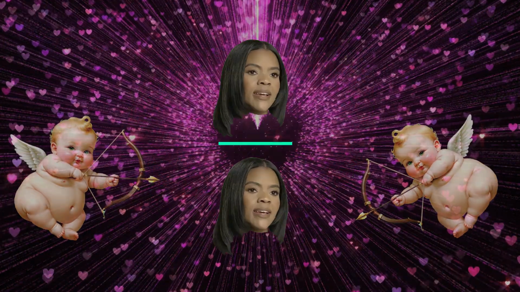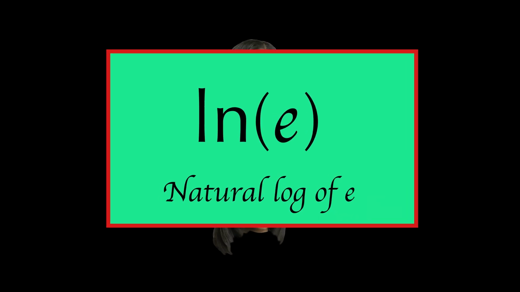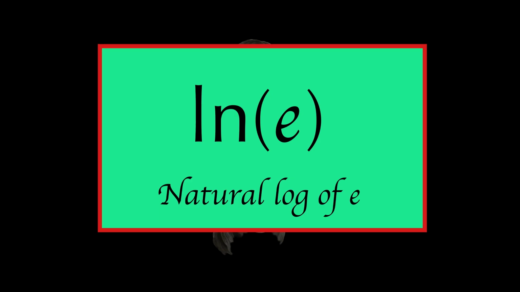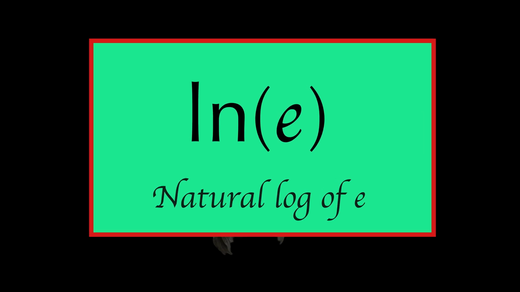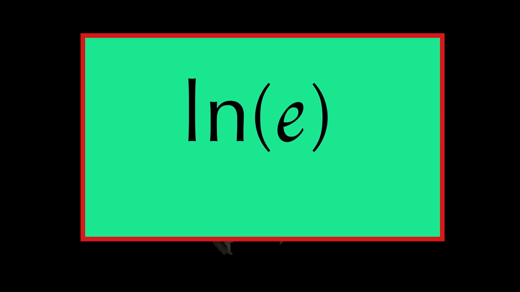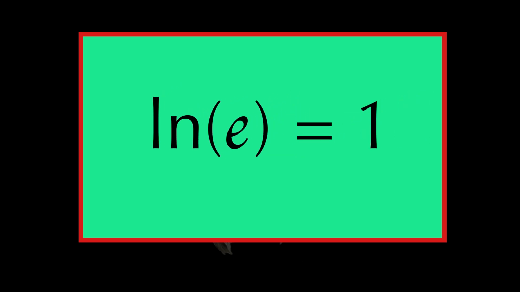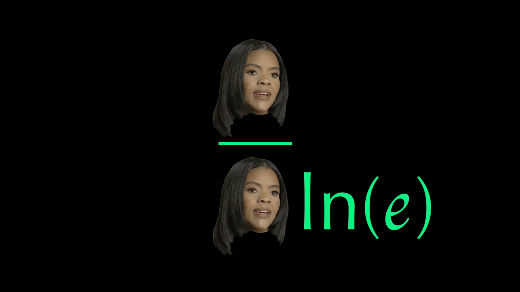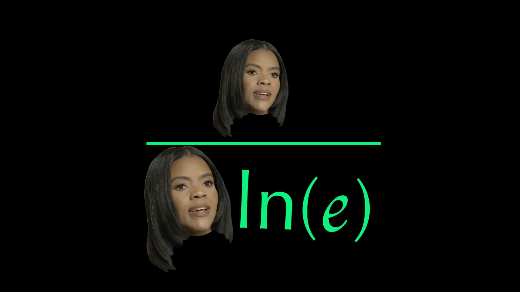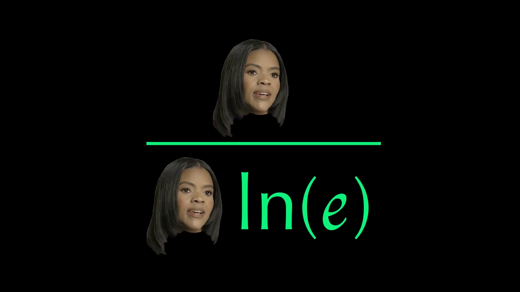Let's start with Candace. I wanted the denominator to look less obvious, so I thought I would use the natural log of e. Now, I don't want to go too deep into logarithms here, so all we need to know in this case is that the natural log of e is equal to 1. I can now use this in the bottom denominator. So Candace Owens multiplied by this log will still be Candace Owens.